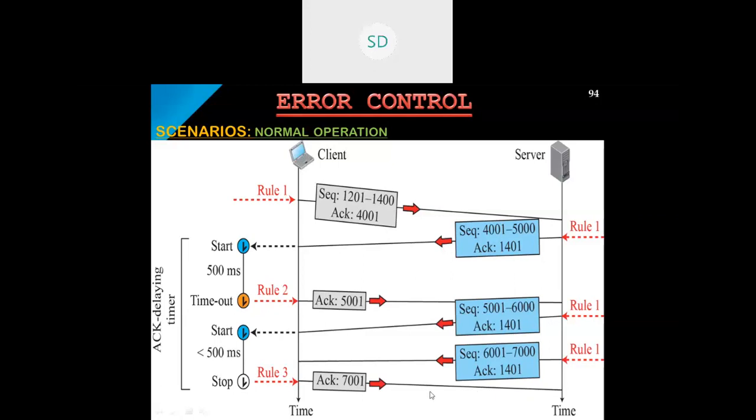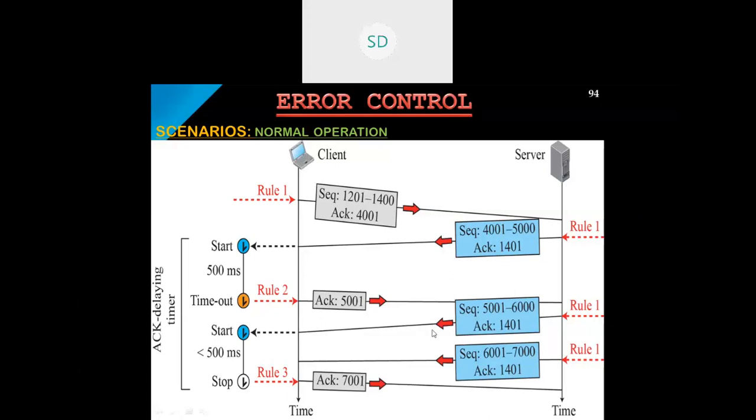If not, within 500 milliseconds, one more rule can be applied here. Suppose within the time interval it receives one more piece of data from the server, say 6000 to 7000, and the data is ready, so it will send it. So right now, within a particular time interval, we have received two segments. In that case rule 3 will be applied. What is rule 3? When a segment arrives with a sequence number that is expected by the receiver and the previous in-order segment has not been acknowledged, the receiver immediately sends an acknowledgement segment.